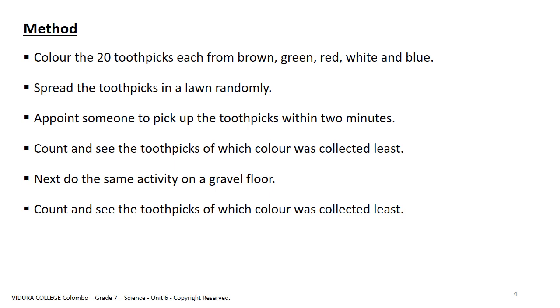First, color the 20 toothpicks, each from brown, green, red, white and blue. Then spread the toothpicks in a lawn, that means in a grassy area, randomly. And ask someone to pick up the toothpicks within 2 minutes. Then count and see the toothpicks of which color was collected least. After that, collect all the toothpicks and spread them randomly on a gravel floor and follow the same procedure.